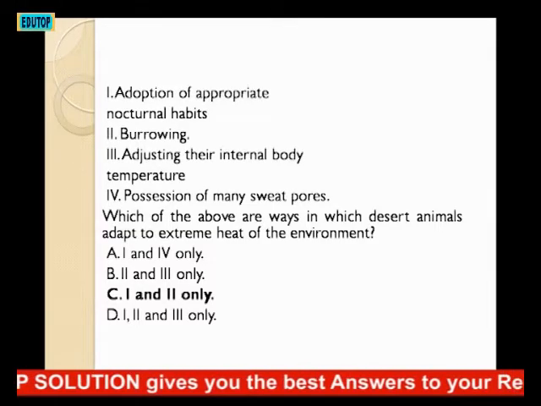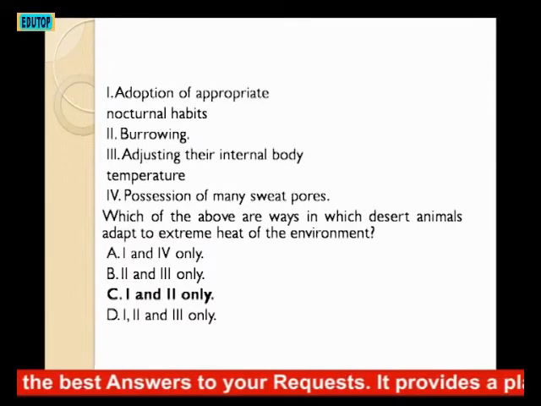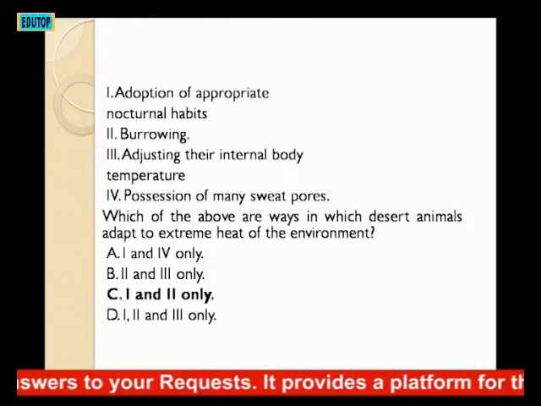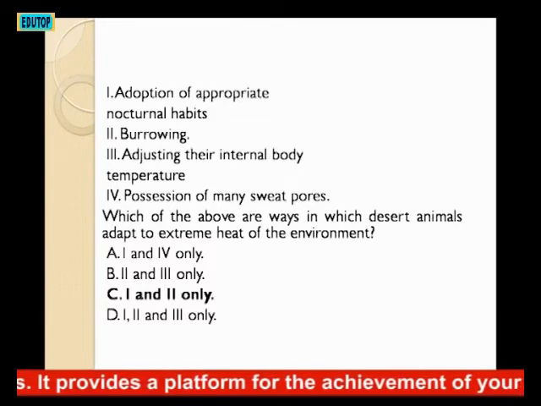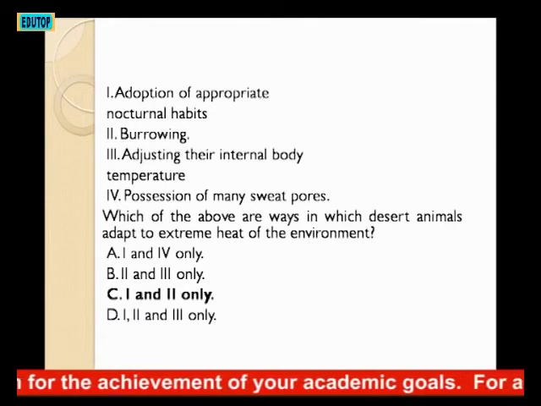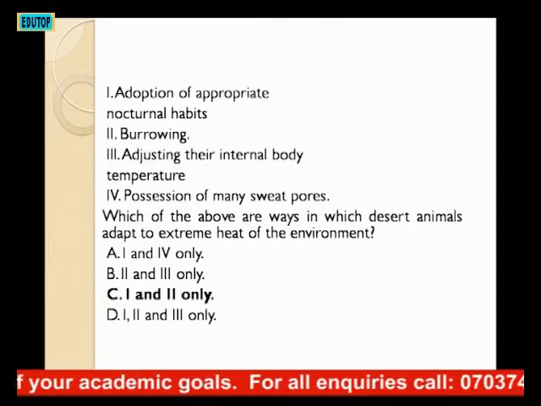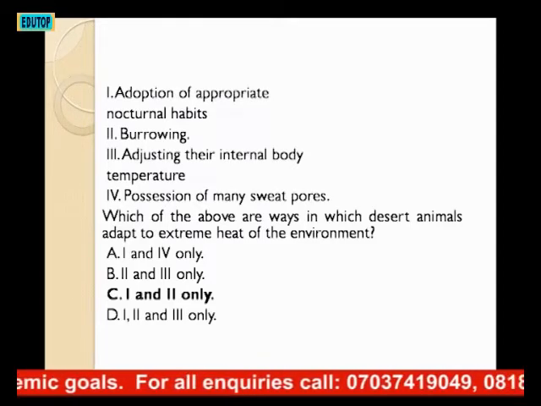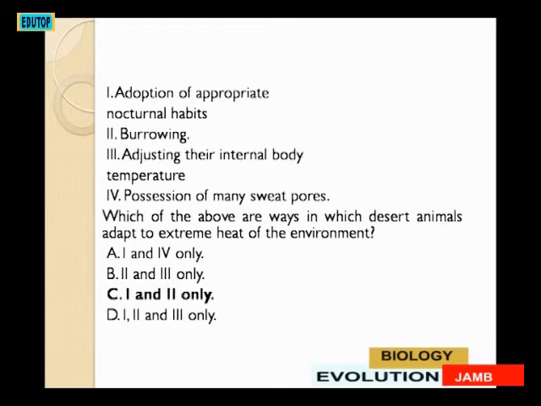A, 1 and 4 only, that is adoption of appropriate nocturnal habits and possession of many sweat pores. B says 2 and 3 only, that is burrowing and adjusting their internal temperature. C says 1 and 2 only, that is adoption of appropriate nocturnal habits and burrowing. Then D says 1, 2 and 3 only, that is adoption of appropriate nocturnal habits, burrowing, then adjusting their internal body temperature. Which ways will desert animals adapt to extreme heat of the environment?